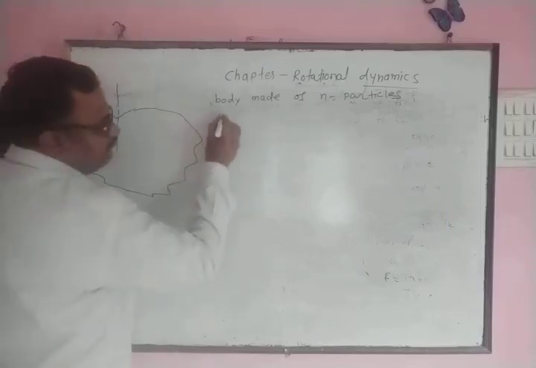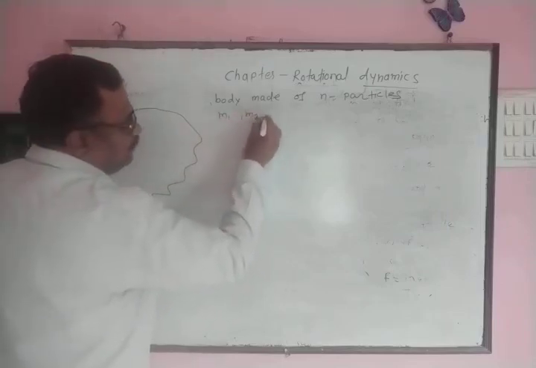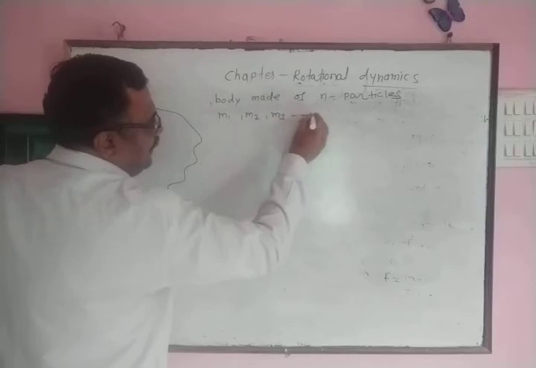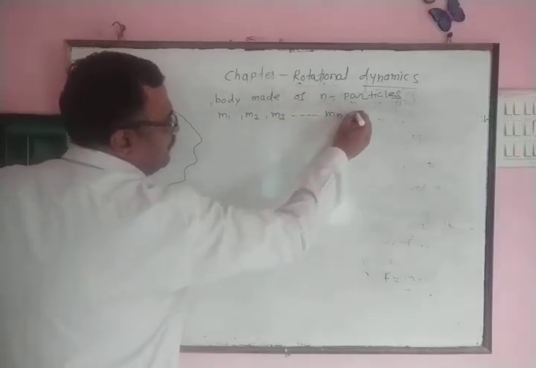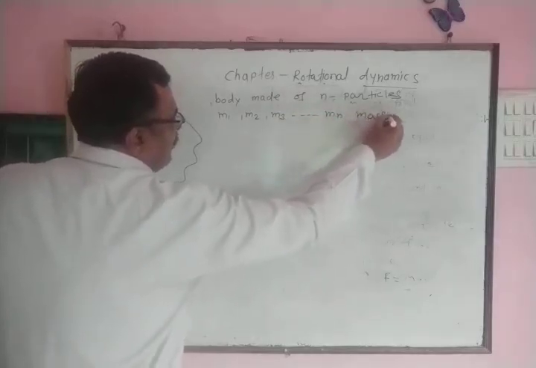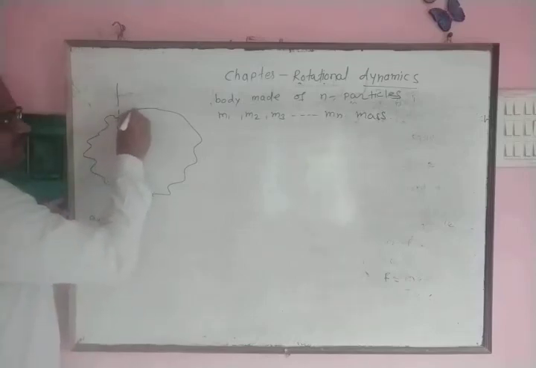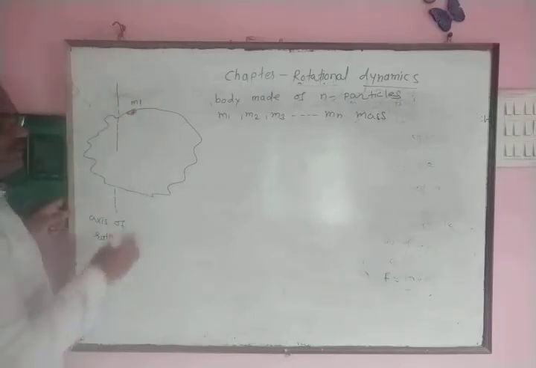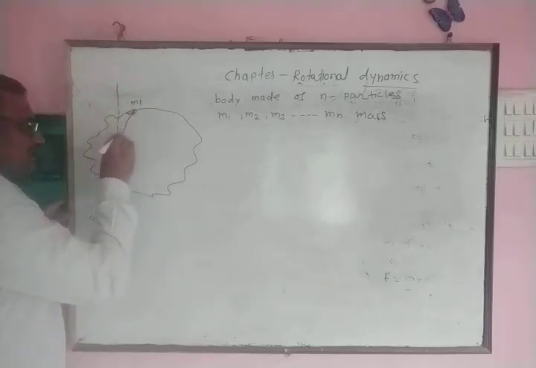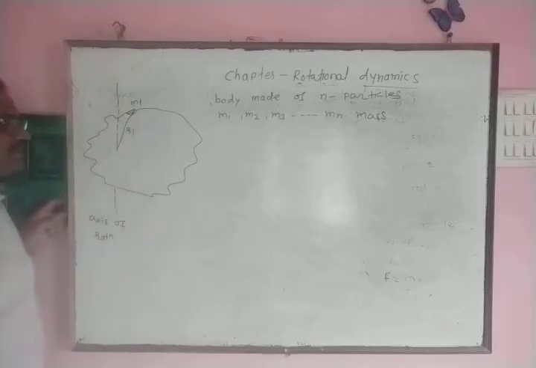Let m1, m2, m3 and so on up to mn represent mass of particles. Consider this is the first particle. Mass of particle is denoted by m1, and particle is present at distance r1 from the axis of rotation.